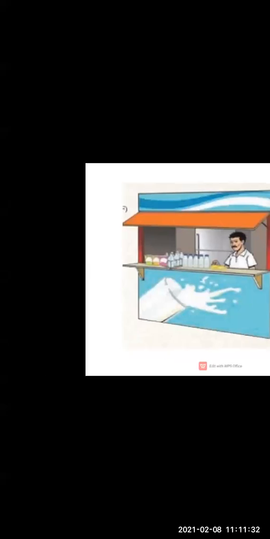Transportation of goods: here we have seen that with the help of trucks and so on, we are transporting those goods. Then loading and unloading is done here. So people who are engaged in loading and unloading goods are included in service occupations, and also sale of goods. So all these come under tertiary occupations.